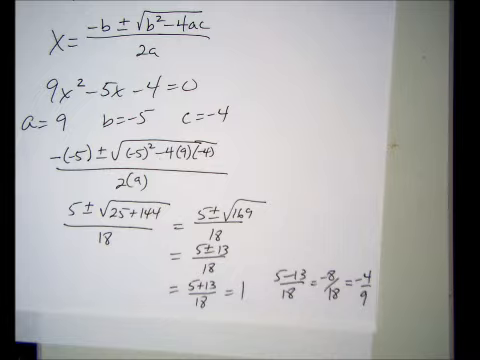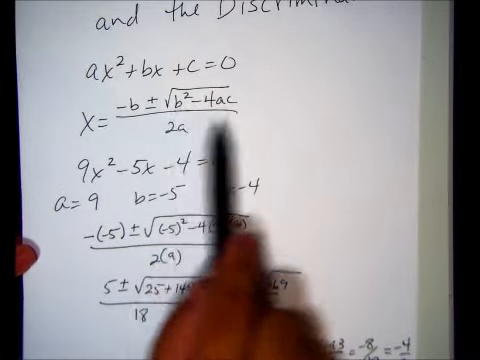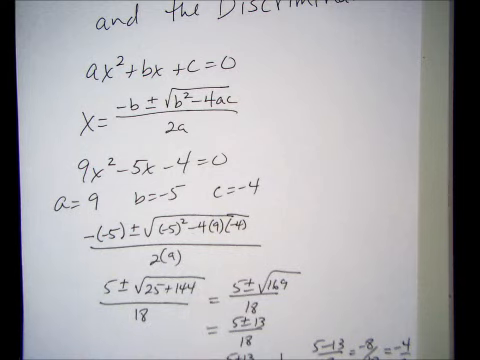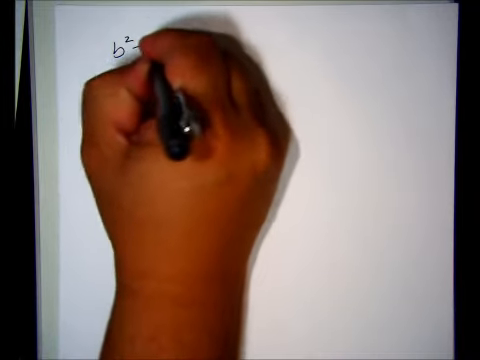The discriminant is this little piece in here. This determines the type of solutions you're going to get using the quadratic formula. Let's talk about that for a minute. Keep in mind the discriminant is under the radical, and the discriminant is b squared minus 4ac.